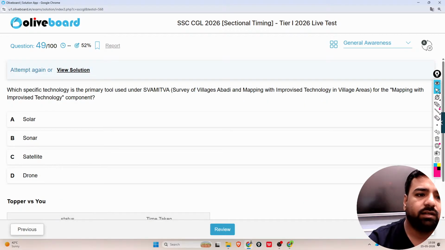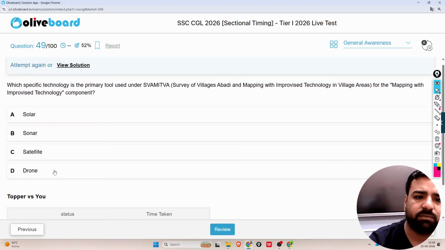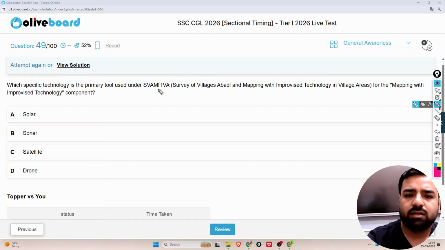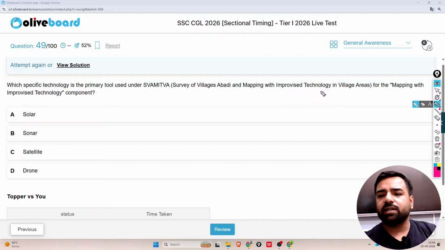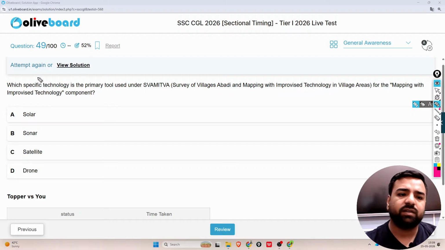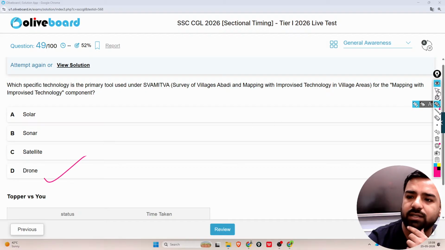Next. Which specific technology is the primary tool used under SVAMITVA, that is Survey of Villages and Mapping with Improvised Technology in Village Areas? Is it solar, sonar, satellite, or drone? What is the answer? So guys, the drone part, we have already discussed in the past live test. We were talking about the Indore location, if you remember. So here the correct answer will be drone, guys.